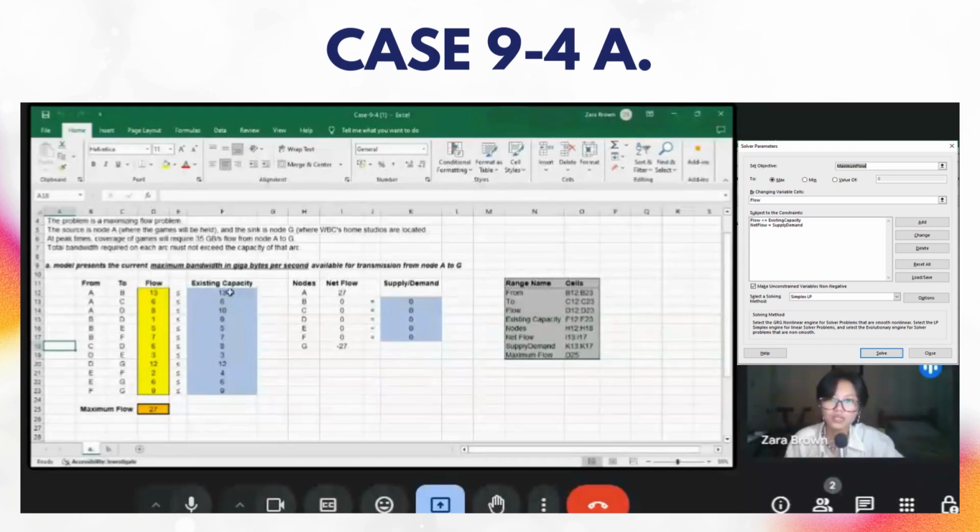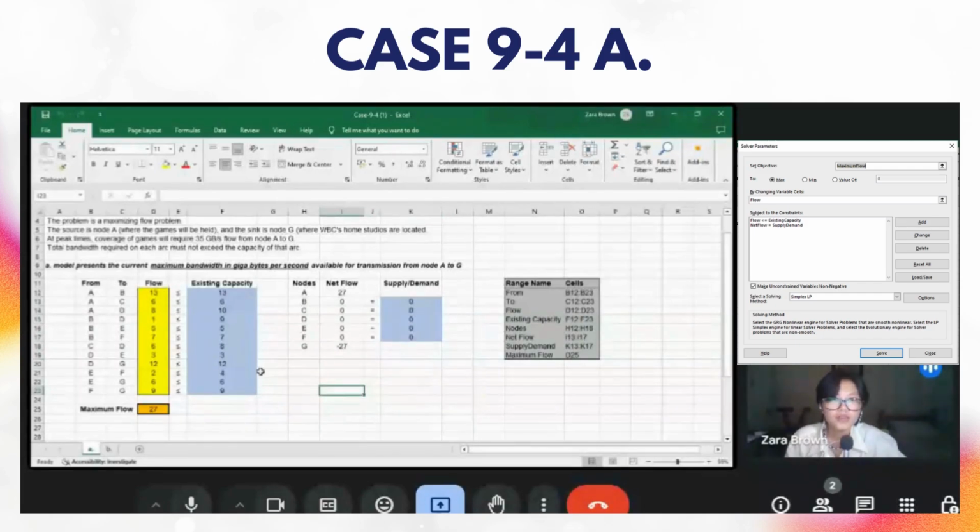So given from the problem, we have our existing capacity right here, and we will have to find the flows for each of these arcs, which must be less than or equal to the existing capacity in finding the maximum available flow. Right here, we also have our given supply and demand, which are equal to 0. For this part, we don't have any required supply or demand or required flow for that matter. So we simply have to find the maximum flow. So these are equal to 0 for nodes B to F.